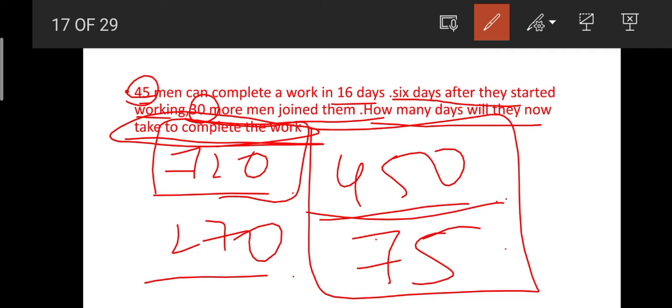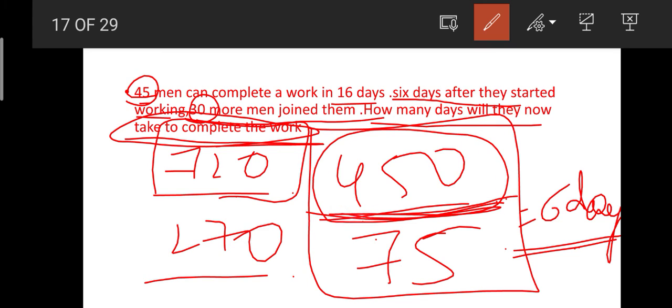Now see friends, here 450 by 75, nothing but 6 days. In 6 days they have completed this 450 units of work, but earlier also they had worked for 6 days. For completion of the total work, they will be taking 6 plus 6, nothing but 12 days should be your answer. Okay friends, I think you have understood this question.